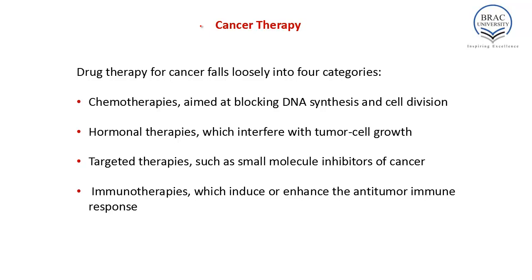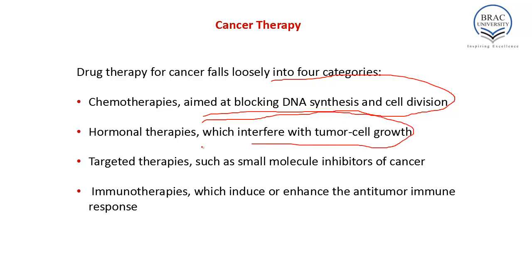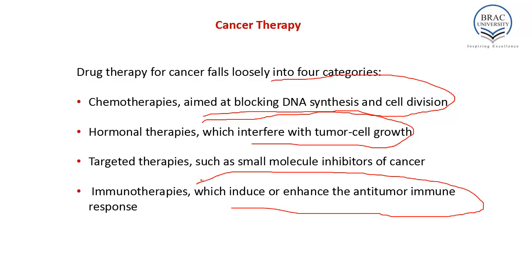Let's now talk about the therapy for cancer. Drug therapy for cancer falls broadly into four categories: chemotherapies, hormonal therapies, targeted therapies, and immunotherapies. Chemotherapy is aimed at blocking DNA synthesis and cell division. Hormonal therapies interfere with tumor cell growth. Targeted therapies are such as small molecule inhibitors of cancer, and immunotherapy induces or enhances the anti-tumor immune response. So this is our main concern, immunotherapies, which will induce or enhance the anti-tumor immune response in our body.